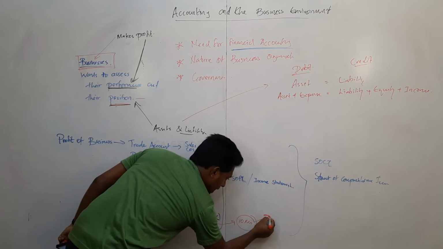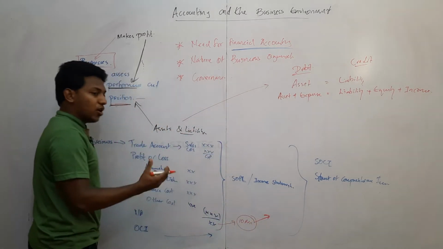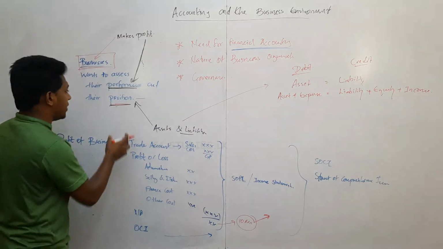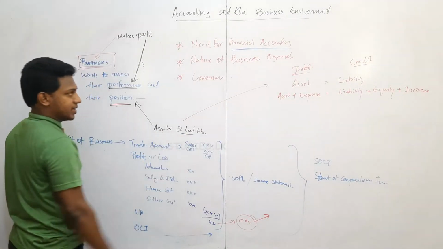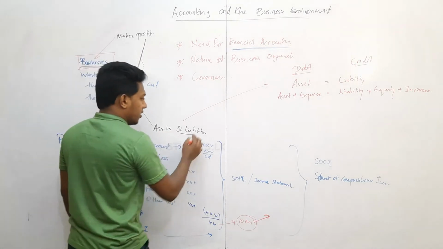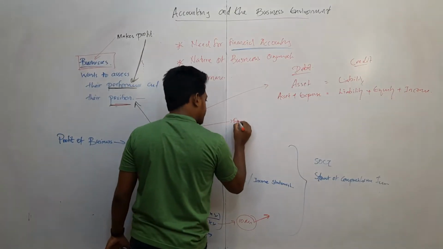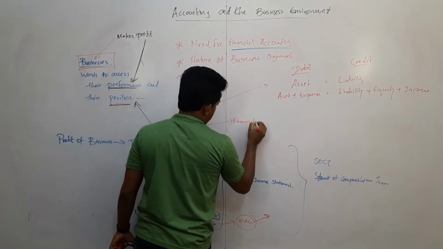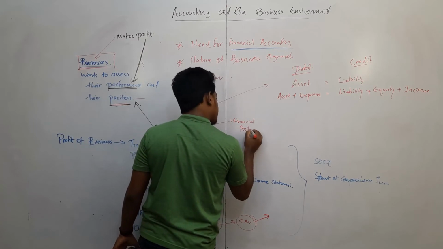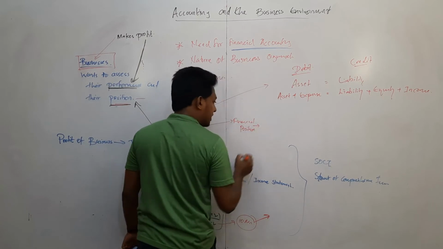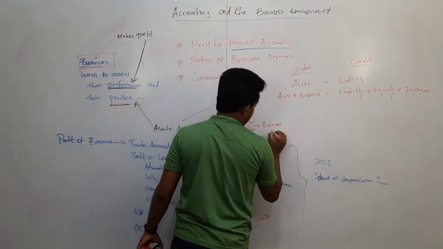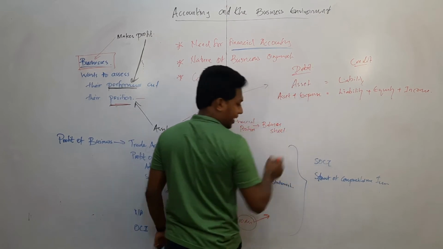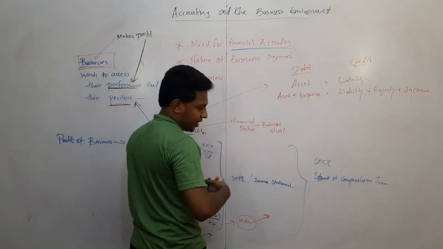Whether this 10 million profit is worth it or not can be identified by the position of the assets and liabilities. This is called financial position. Financial position should be understood. For that we will prepare the balance sheet.